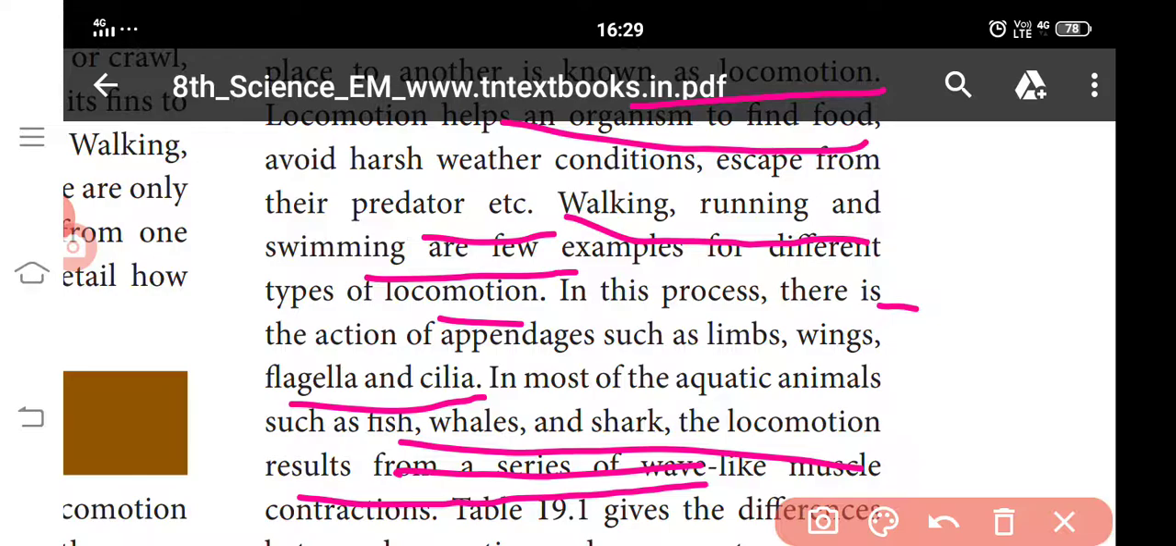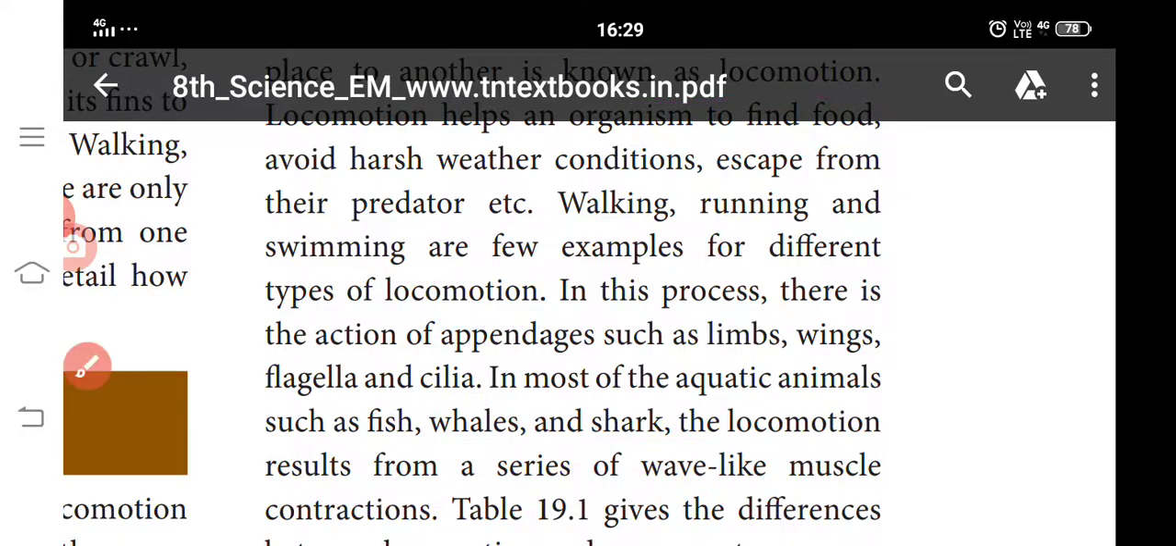So let us study about the different types of animals. First one is movement. What is movement? Movement is the act of changing the place or position by one or more parts of the body. It involves one or more parts of the body, whereas locomotion means the organism moves from one place to another place.